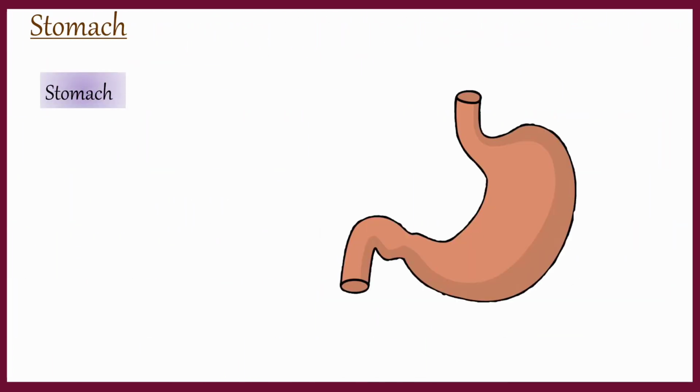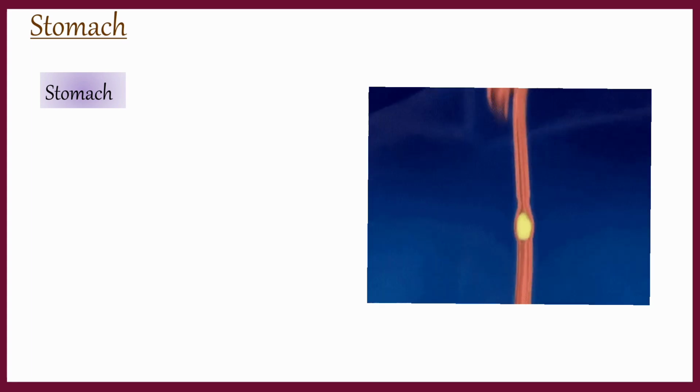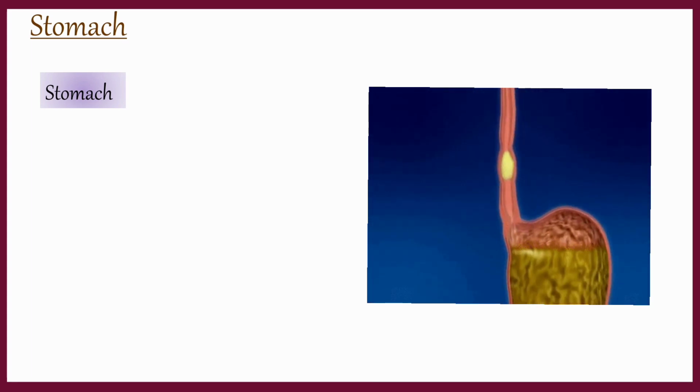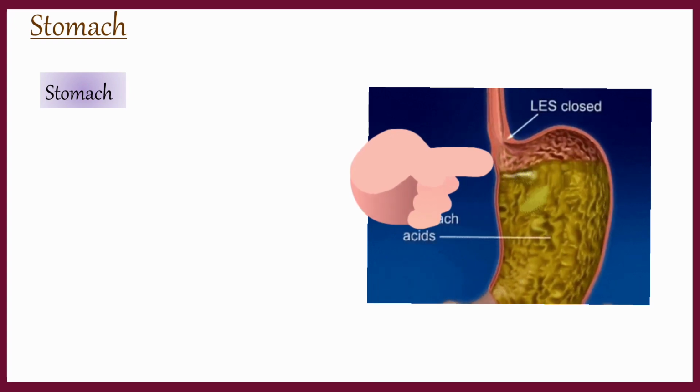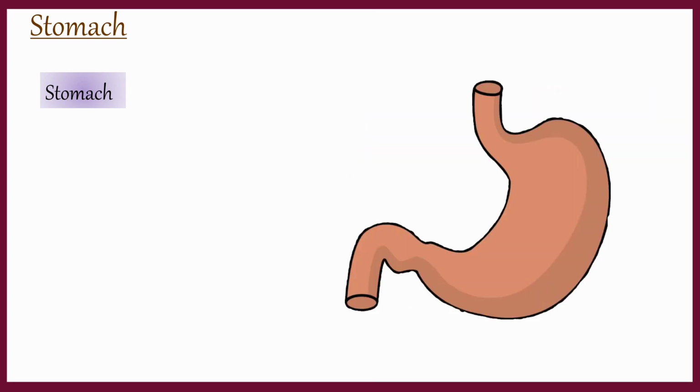The stomach is a muscular bag-like structure. It is present on the left side in the abdominal cavity, just below the diaphragm. The part of the stomach which connects to the esophagus is called the cardiac stomach, and the part which connects to the duodenum is called the pyloric stomach. The pyloric stomach is guarded by the pyloric sphincters.